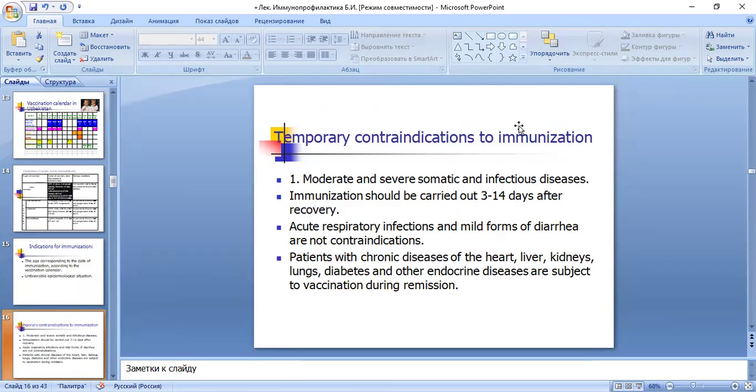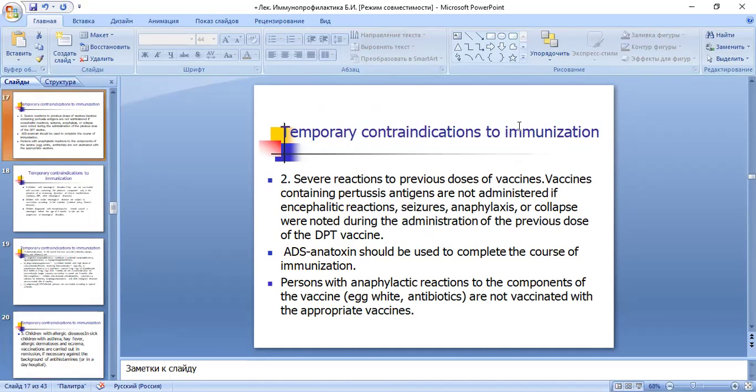Temporary contraindications to immunization: in moderate and severe somatic and infectious diseases, immunization should be carried out 3 to 14 days after recovery. Acute respiratory infection and mild forms of diarrhea are not contraindications. Patients with chronic diseases of the heart, liver, kidneys, lungs, diabetes, and other endocrine diseases are subject to vaccination during remission.